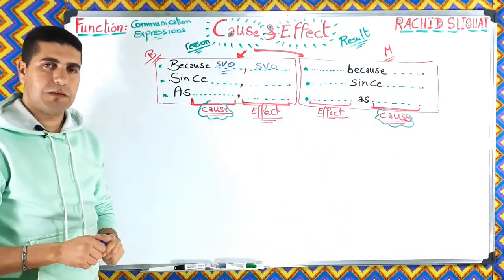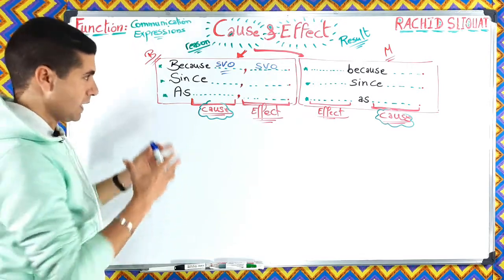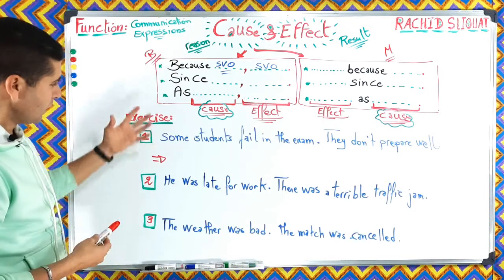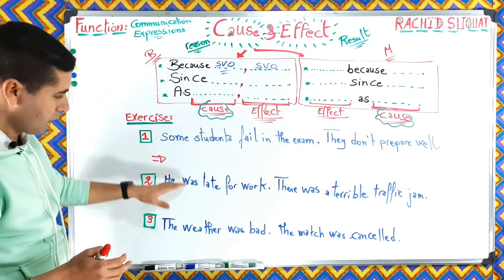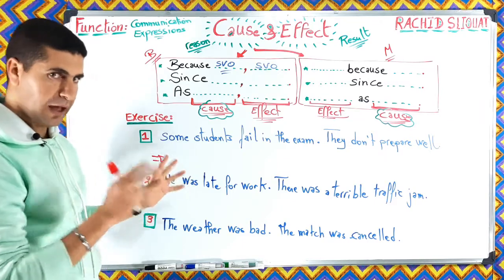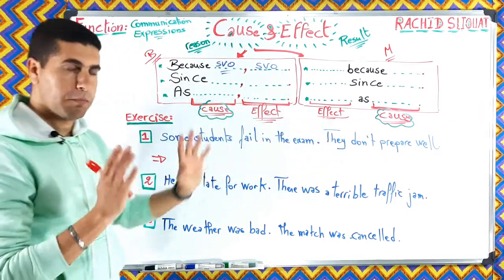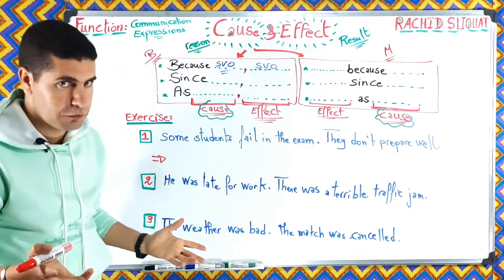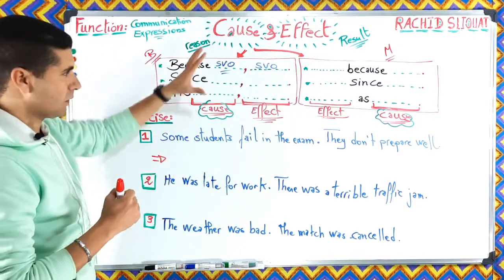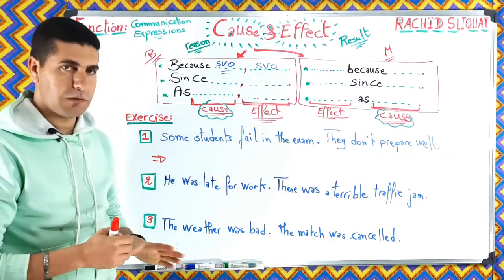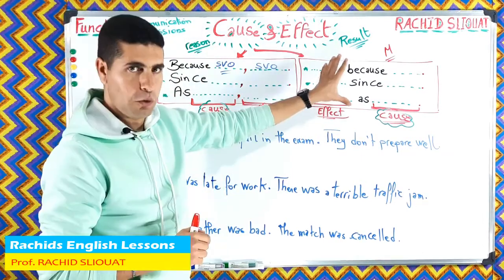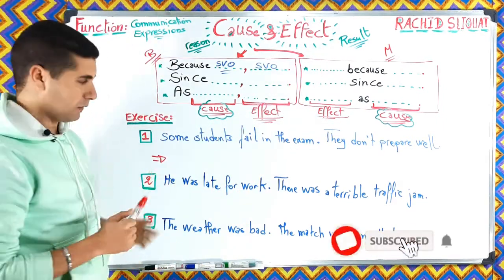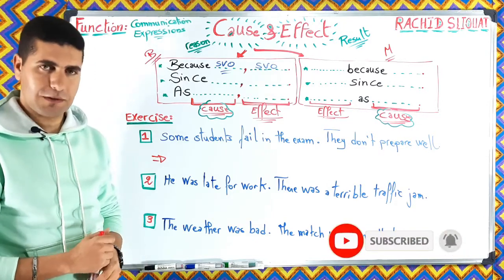Now let's do a very simple exercise together, so you can understand these patterns appropriately, okay? So in this exercise, as you can see, we have three sentences. Each sentence has two parts. One part is the cause and the other part is the effect, okay? So what are we going to do? Very simply, we are going to link these three sentences using either this pattern or this pattern, okay? All right, you can pause, try to link these sentences, and then we do this exercise together, okay?